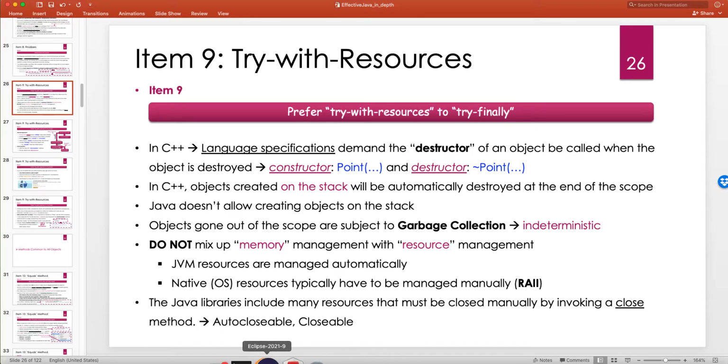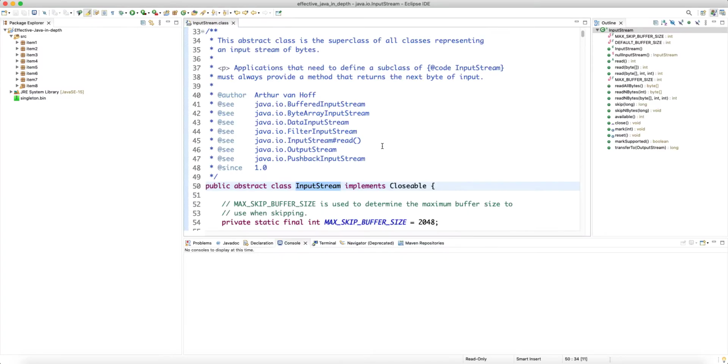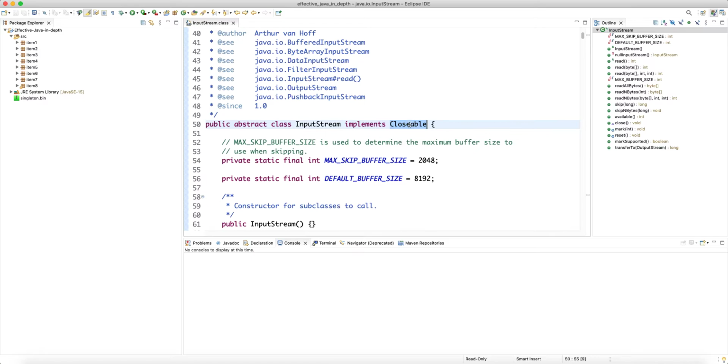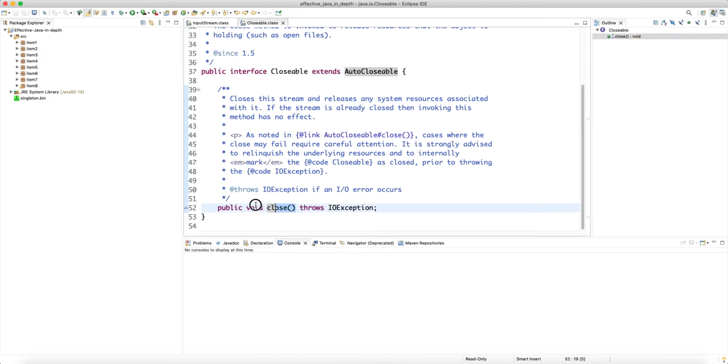So if I head to Eclipse, let's look at InputStream from java.io, and it implements Closeable, right? So Closeable is an interface that has one method, public void close.